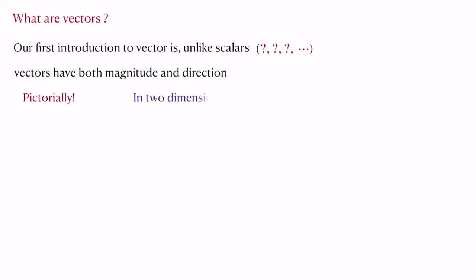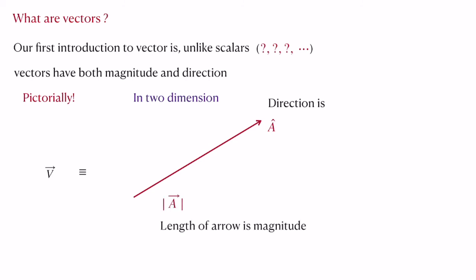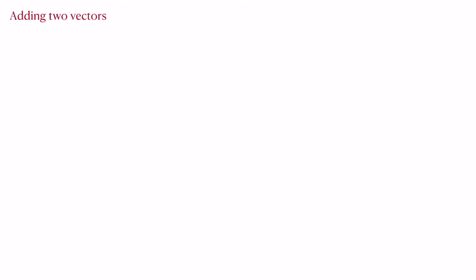Let's look pictorially at how to look at a vector in two dimensions. A vector in this is given by a magnitude that represents its length, and a direction, that is an arrow which it is pointing along. So that is what you call the direction, or the unit vector along the vector, and you also have the magnitude of a vector representing how long that arrow is. Now how do we add these two arrows? It's not shooting arrows at each other.